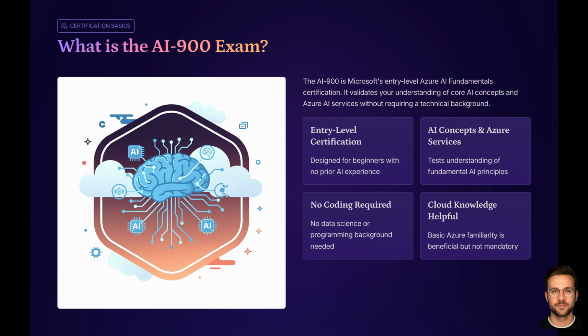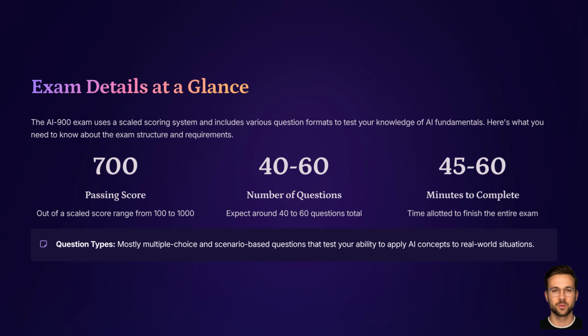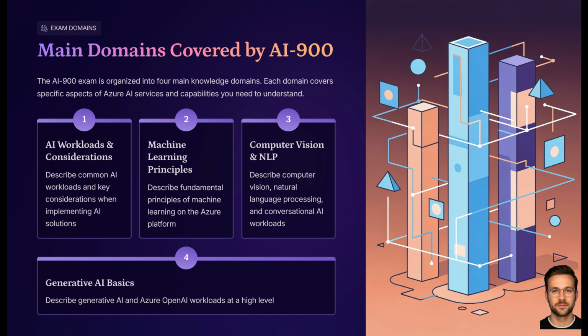The exam uses a scaled score from 100 to 1000. Requires 700 or more to pass. Has roughly 40 to 60 questions. And usually gives you about 45 to 60 minutes to complete the questions. The questions are mostly multiple choice and scenario-based. Your job is to recognize which AI concept or Azure AI service fits a given scenario.